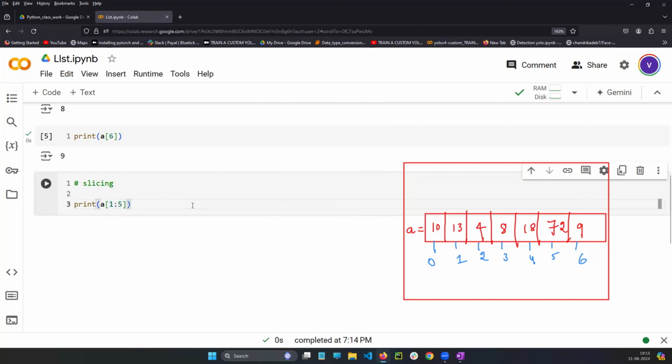Slicing, you need to tell me. Because you attended the strings concept, right? A of 1 to 5. Slicing. 13 to 18. 13 to 18. 13, 18.